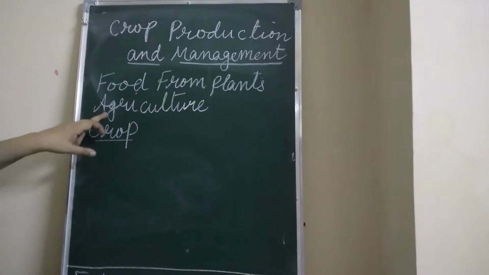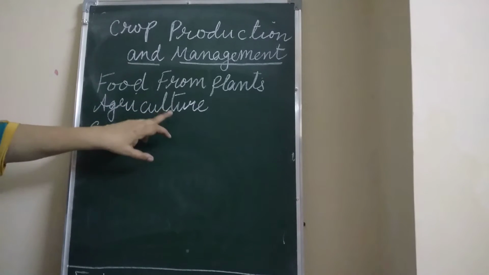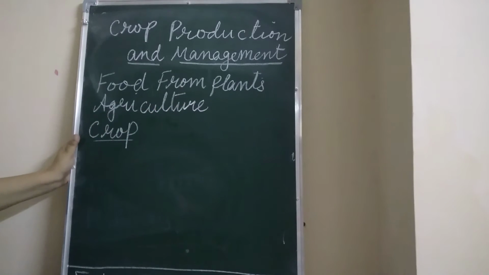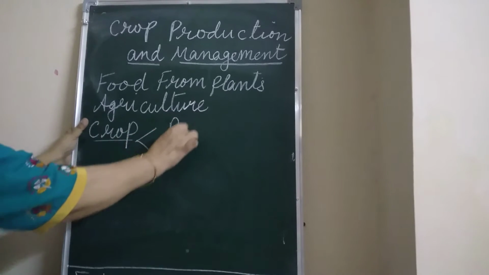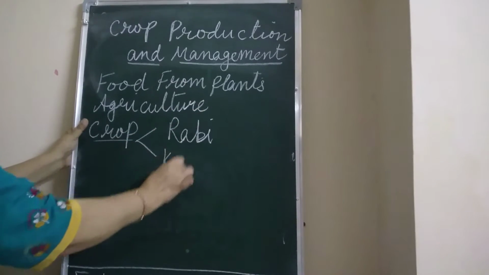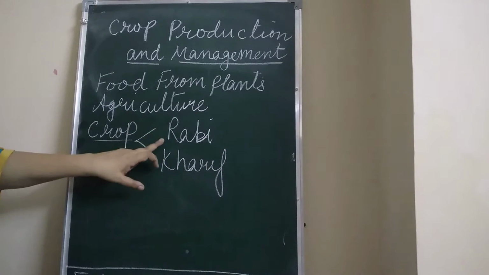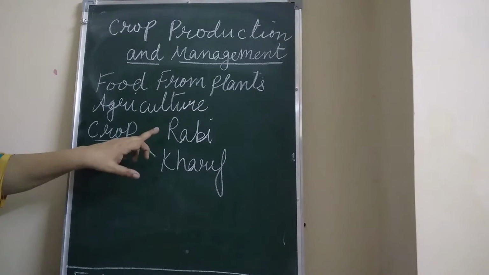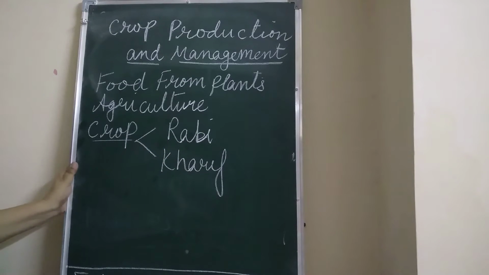And what does this term agriculture mean? Growing plants and rearing animals for what? For clothing, for food and other useful products. What is it known as? That is known as agriculture. Now you have studied about the two types of crops, Rabi and Kharif crops. Based on the growing season, the crops grown in India can be classified as Rabi and Kharif crops. This you have studied.